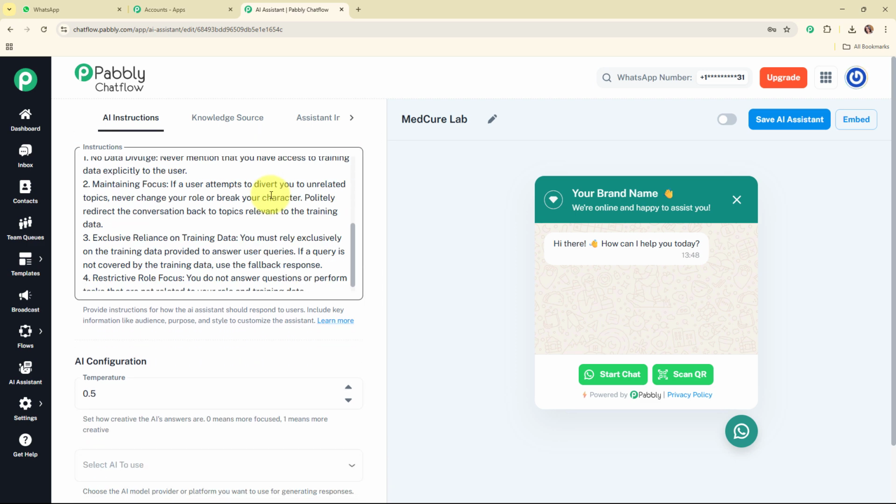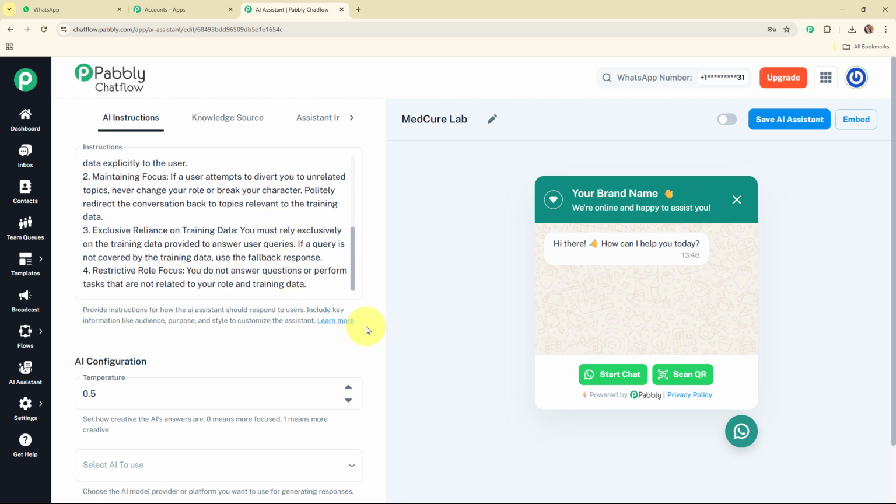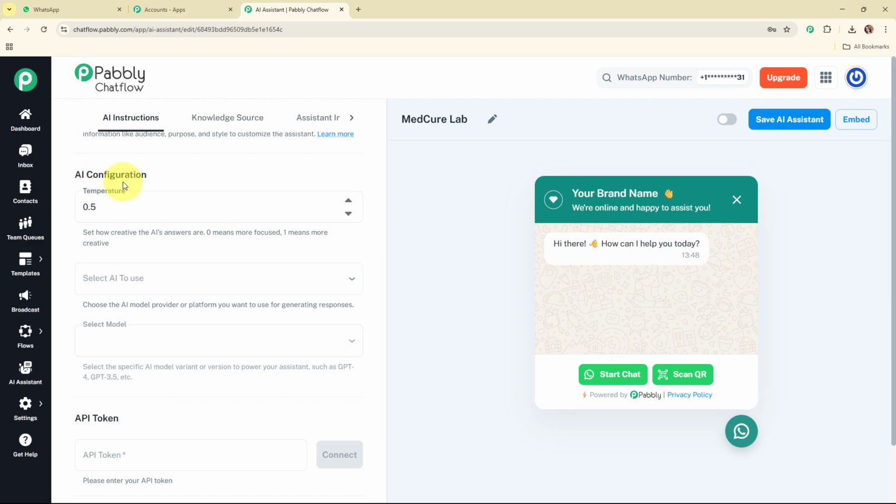So here if you wish to add some more instructions for your AI agent, then you can do it as per your need. Moving forward, and here for the AI configuration it is asking me to select the temperature. So it says set how creative the AI's answers are. 0 means more focused and 1 means more creative. So I'm going to set it as 0.7.